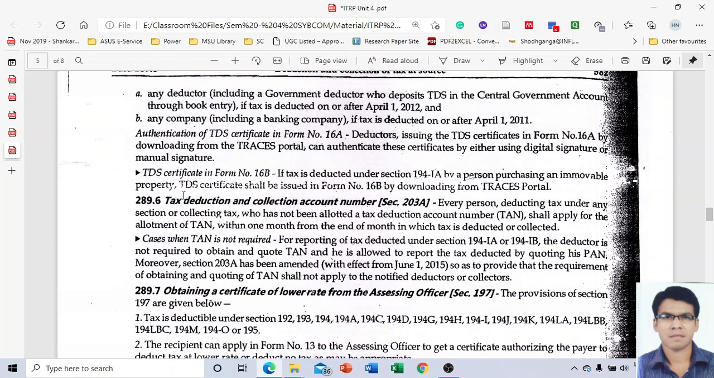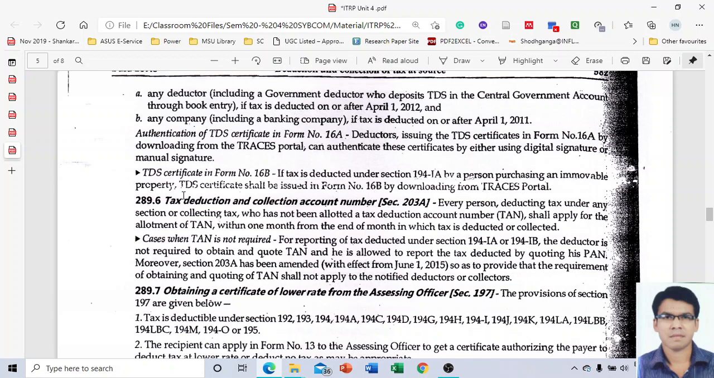Point number 2, the recipient can apply in form number 13 to the assessing officer, in order to get a certificate authorizing the payer to deduct the tax at the lower rate or deduct no tax, that may be appropriate. If you remember, we have also discussed form number 13. So that is the form in which the recipient can apply, for the purpose of what? Either you can go for lower tax deduction or no tax deduction.